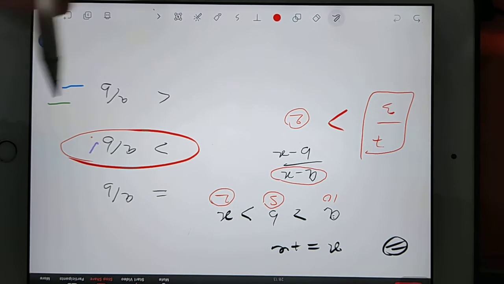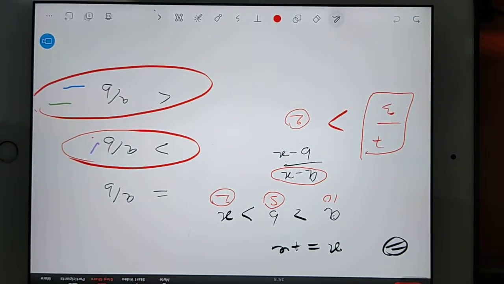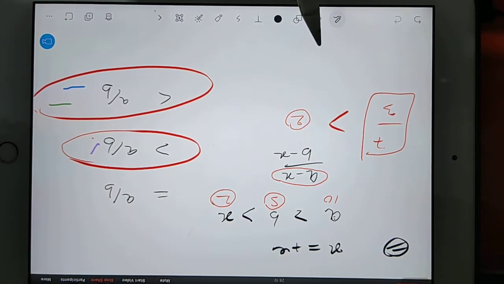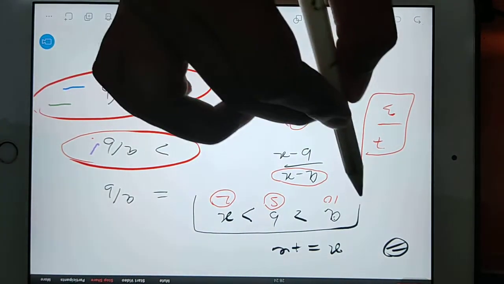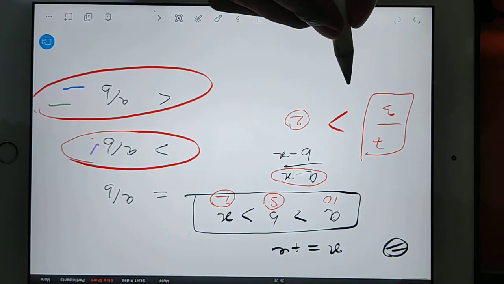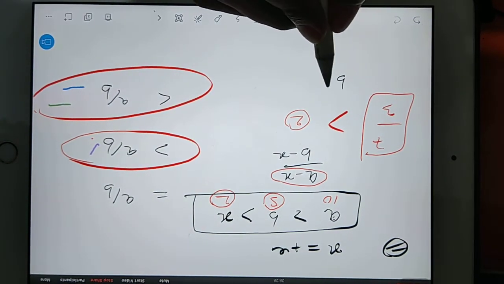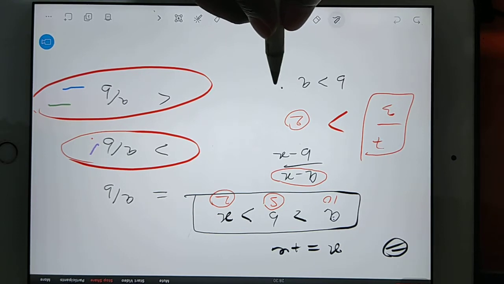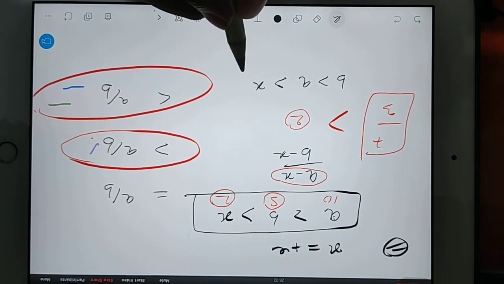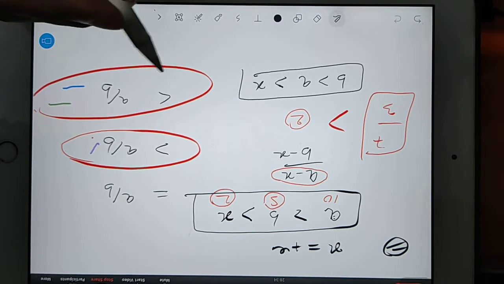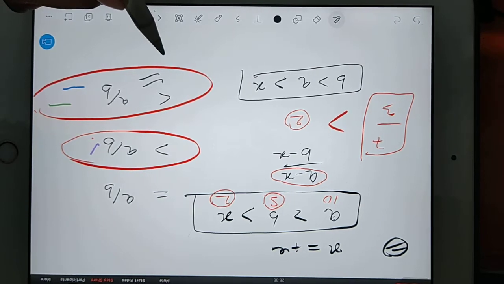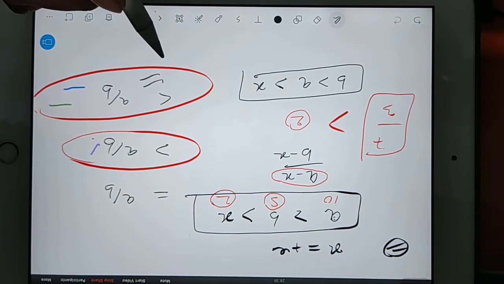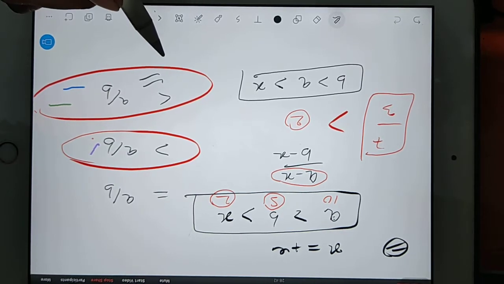How you guys are getting this answer? And if I will change the order, if I will say that b is more than a and which is more than x, if I will apply this condition, then this answer will be correct. Okay.